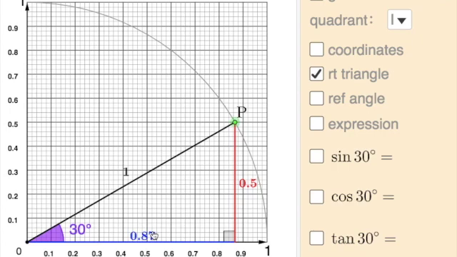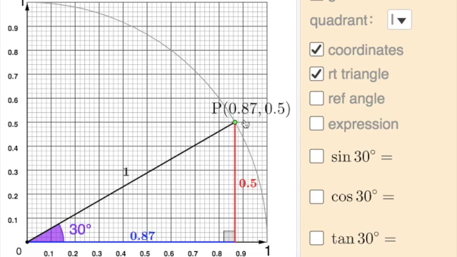And why is that cool? Well, I'm kind of a nerdy math person, but what is the coordinate of this point P then? How far does it go on the x-axis and how far does it go on the y? On the x-axis, from here to here, it goes square root 3 over 2, and on the y, it goes up a half. If I turn this on, guess what? It must make sense to you now.